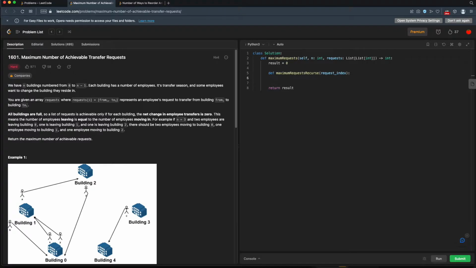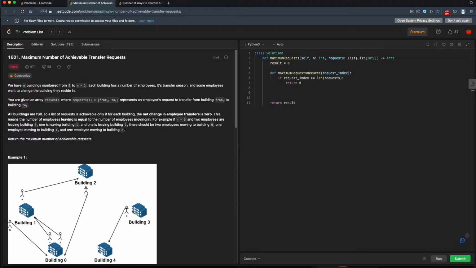We'll do one base case now, and then we'll have other base cases we'll have to handle later. So if this request index is outside of the bounds of our requests, actually greater than or equal to the length of our requests, then we're done, and we can return 0. We'll probably come back to that later, but this is our base case.